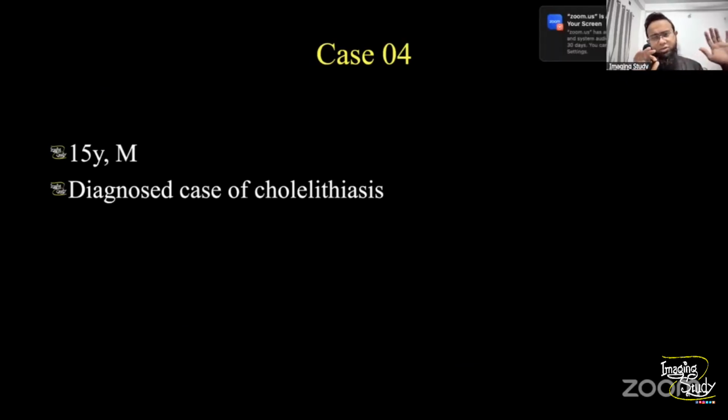I'm not actually saying it's wrong, but when you get a patient who is a child, like 5-year-old, 10-year-old, 15-year-old, this is a very uncommon age for cholelithiasis. If you see a patient having cholelithiasis, you should think about some differential diagnosis, like it might be thick bile or sludge.